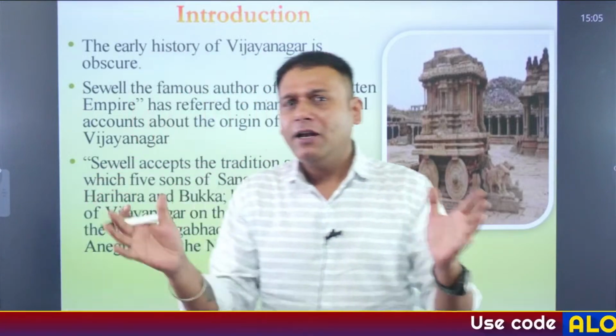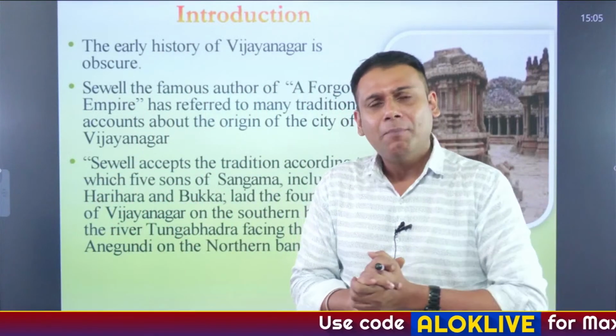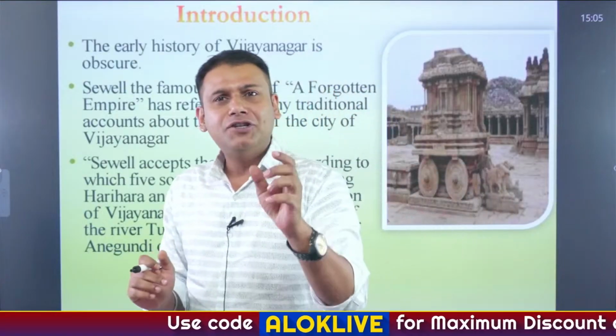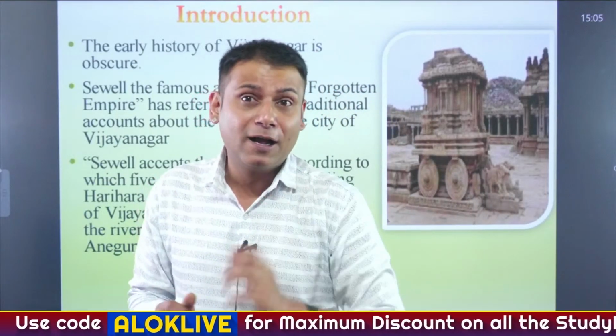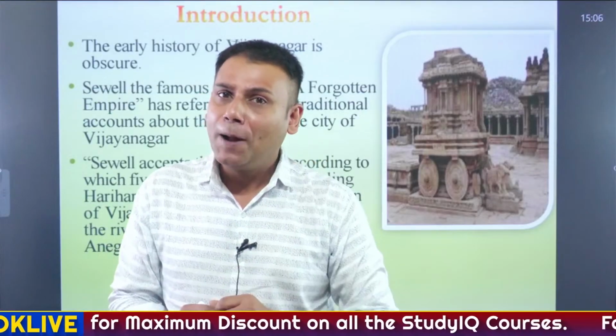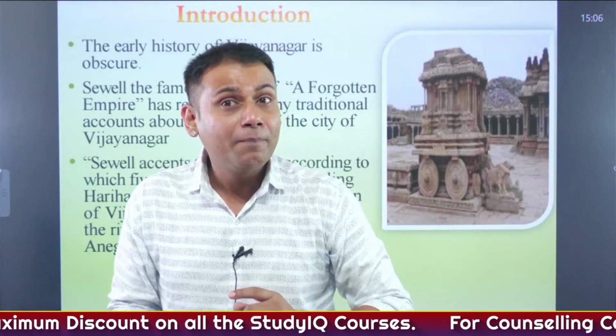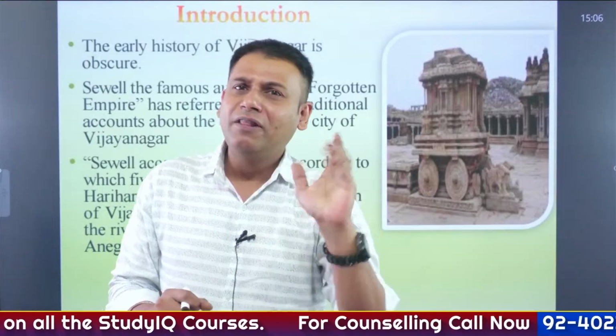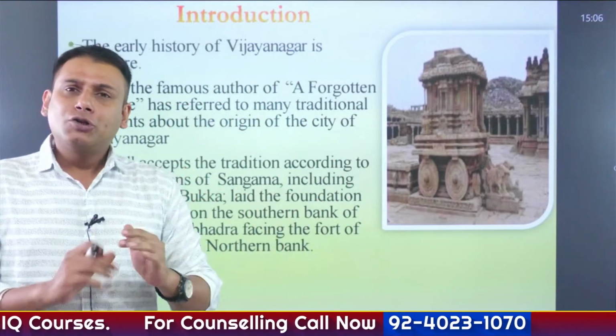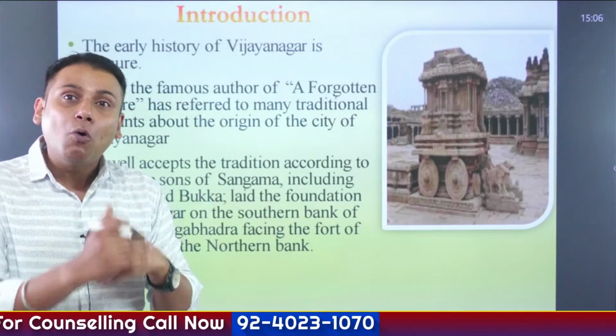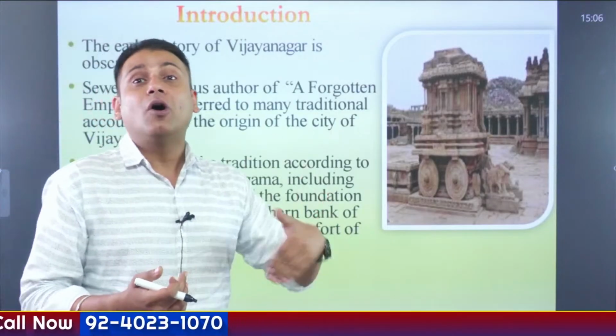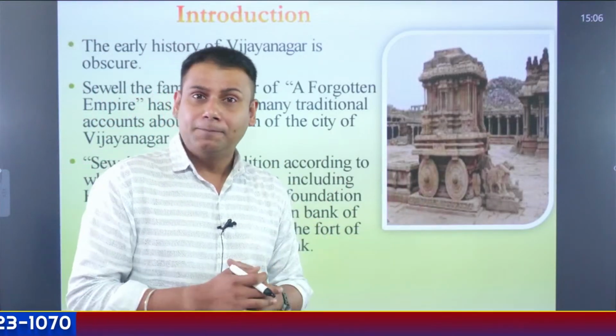The kingdom of Vijayanagar majorly encompasses major parts of Karnataka, certain parts of Andhra, certain parts of Telangana, and certain parts of Tamil Nadu.